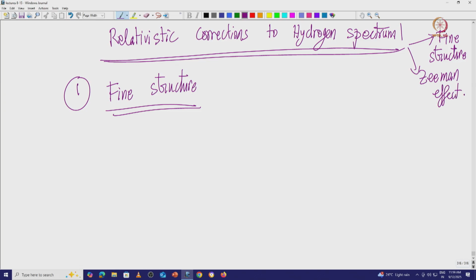The fine structure comes from three terms. One is p power 4 by 8 m cube. This is the relativistic mass increase.